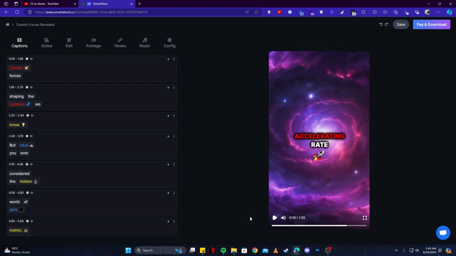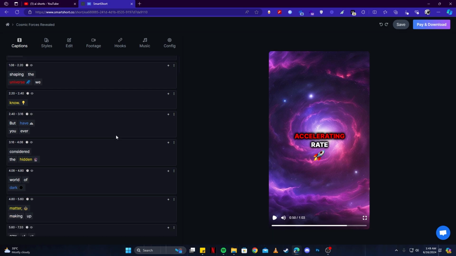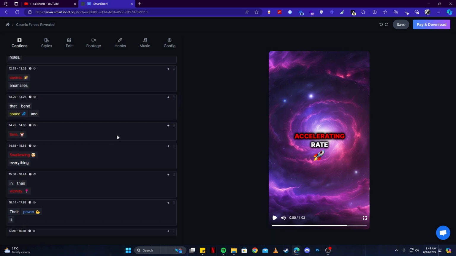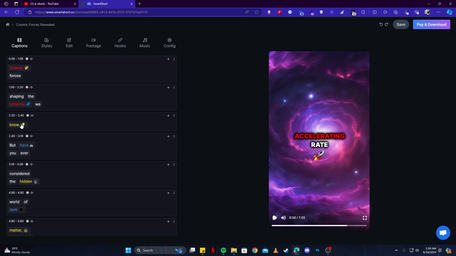Now as you can see, it has clearly done a lot of work for us with all the crazy animation, with the subtitles, the crazy icons and the animations. I am mind blown with this tool. And not only that, on the left panel you have all the options you will ever need to make changes to it. For example, you can add more to the text, such as if you click here, you can remove this emoji and add some more here. And you can also add more to this as well.